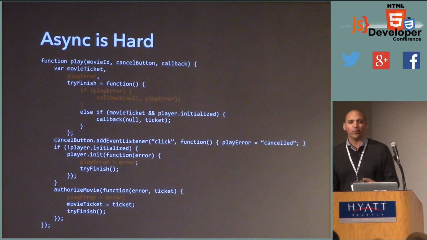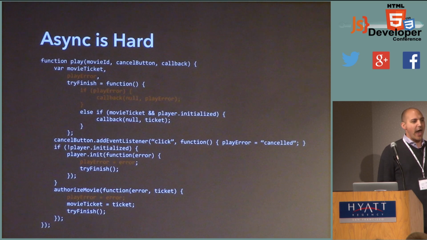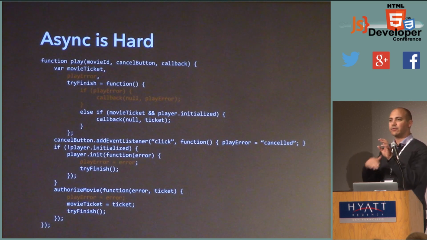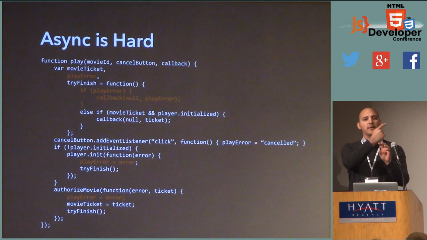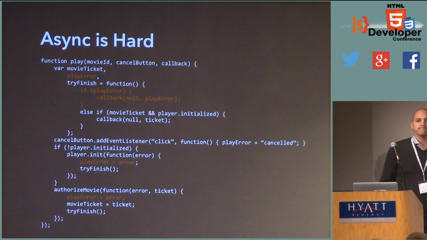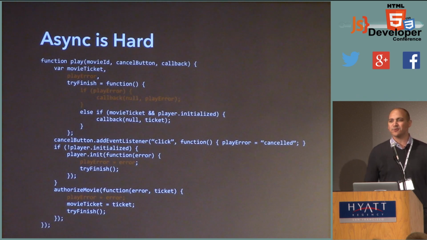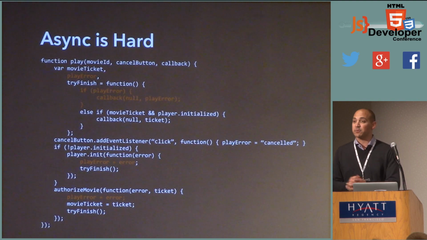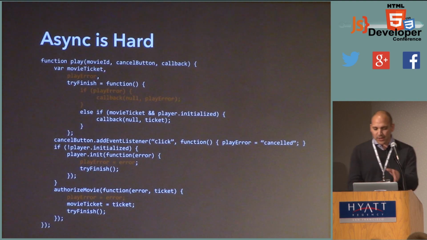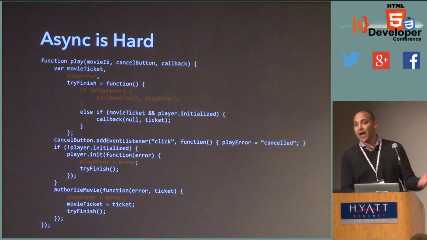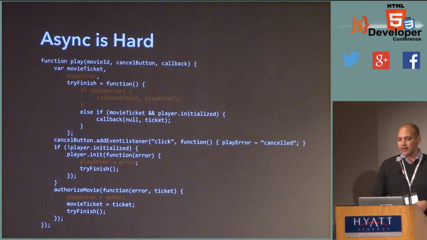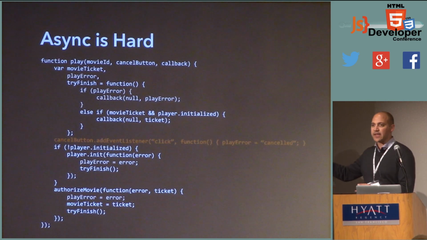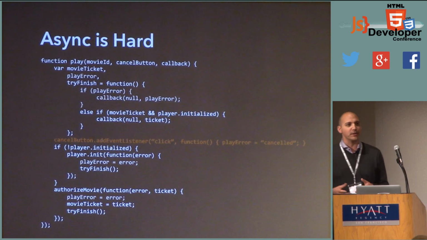You know, in the nice, wonderful world of synchronous programming, we've got try-catch, right? I can say execute A, B, and then C, and if anything happens in the middle of that that throws an error, it cancels and it propagates up, and I can catch it at any level up there. Not so much the case with async programming, right? As soon as we start doing async programming, try-catch is all but useless to us. Now we have to be responsible for forwarding up errors at every place that they might occur in different callbacks and keeping track of whether there's an error and forwarding it along. So that's another problem. Now another problem, beyond just error handling, is when you start dealing with events. And a lot of talks that talk about promises don't really address events.